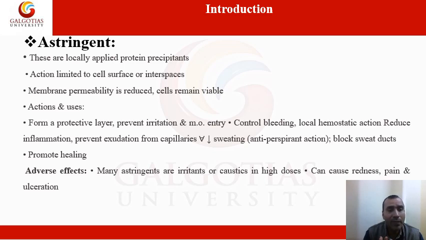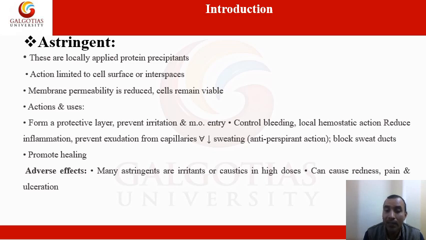So basically we can define it as a protein precipitant: metal containing compounds that have protein precipitant activity and are applied on the surface of the skin. It has some side effects also. It has an irritant action, and it can have a caustic action in high doses.